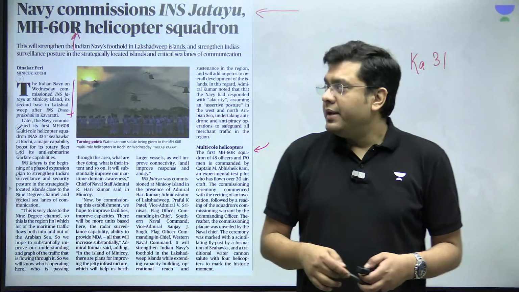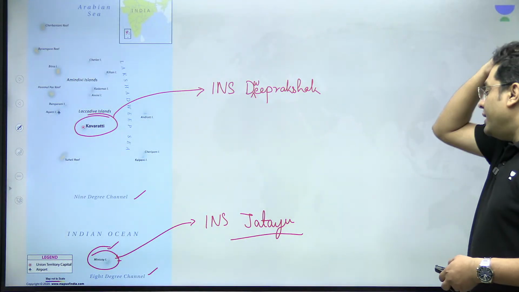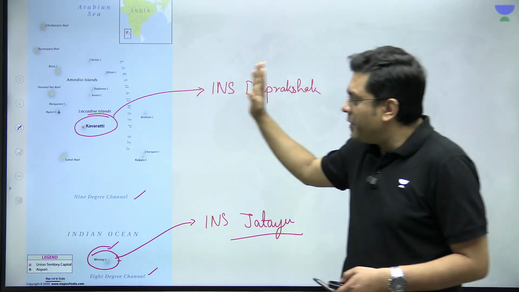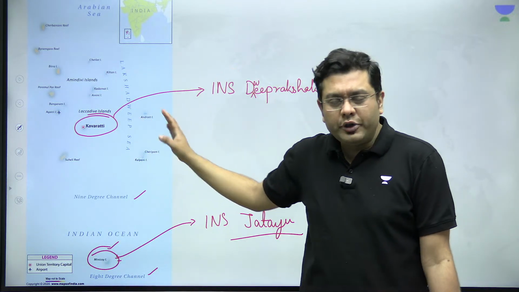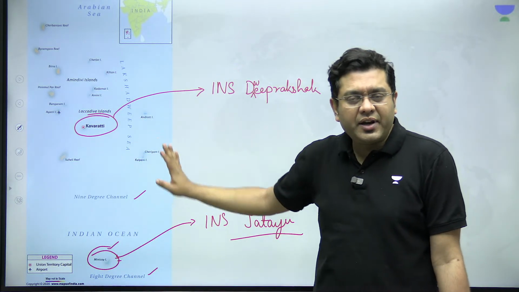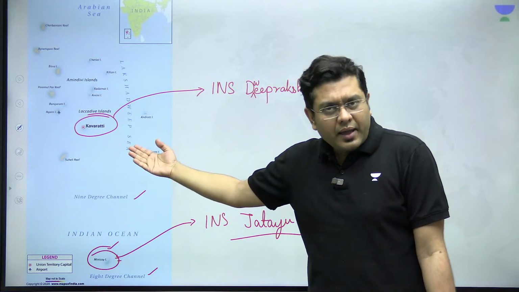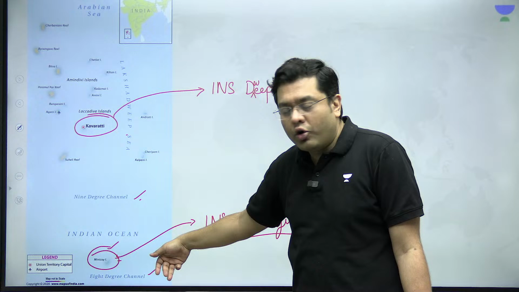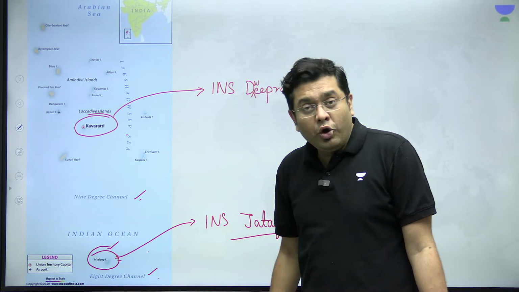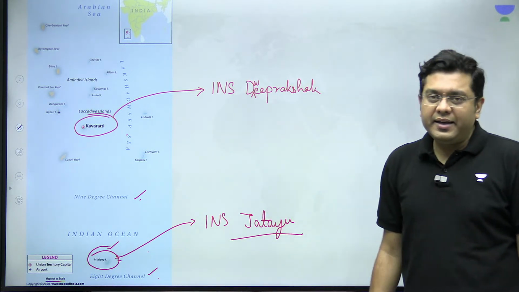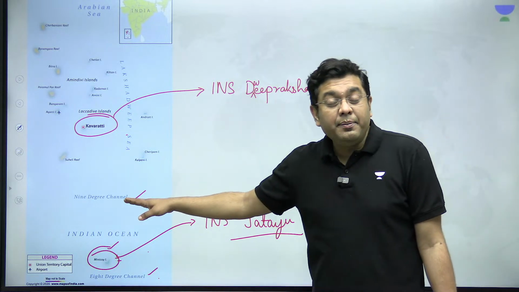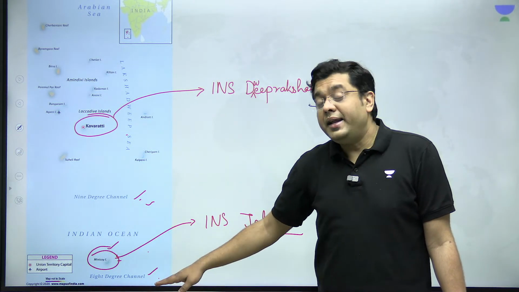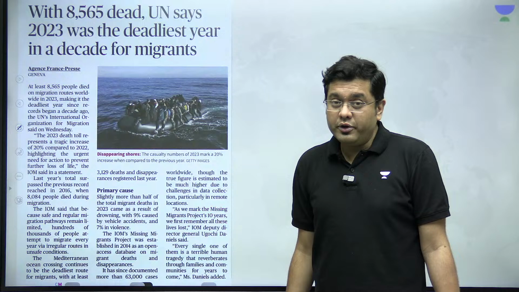Okay. Now, here basically from the prelims perspective, you need to be aware of the two naval bases, Dviprakshak in Kavarati and Jatayu in Minicoy. You have the 9-degree channel between Kavarati and Minicoy, and below Minicoy, you have the 8-degree channel. So the 9-degree channel can be important for your exam, and the 8-degree channel can also be important for you.